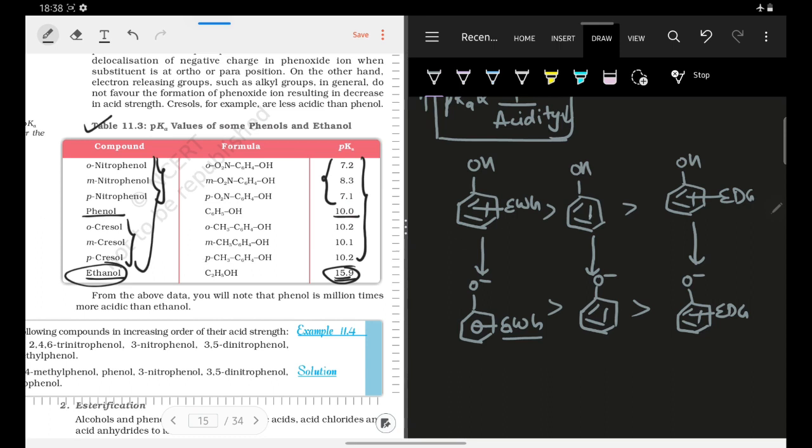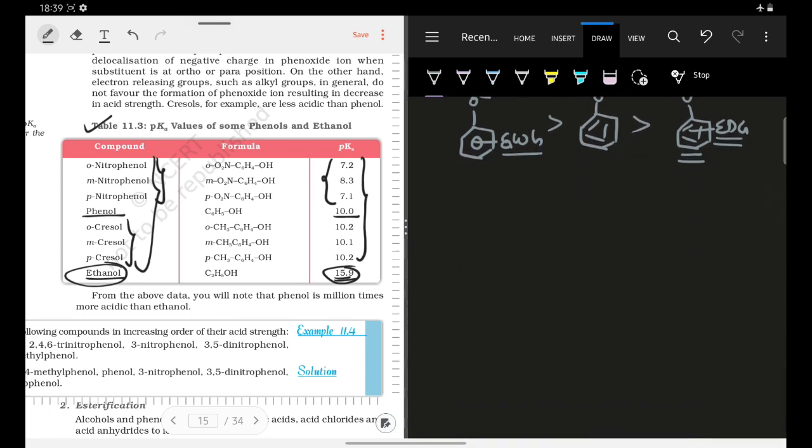So phenol will be less acidic as compared to the phenol derivatives which have electron withdrawing groups, and phenol will be more acidic than the phenol derivatives which have electron donating groups attached to them. Why? Because the phenoxide will be destabilized by these electron donating groups. Okay, this much we must know. Now let us try to focus on ortho, meta and para nitrophenols, right, why this difference. So what happens is, now let me try to draw them.